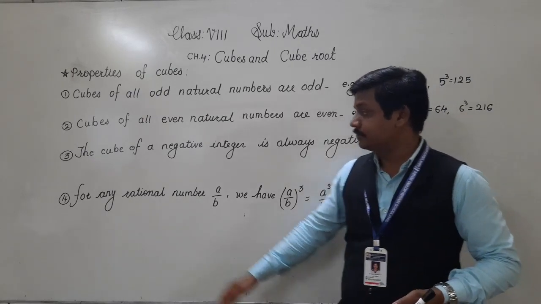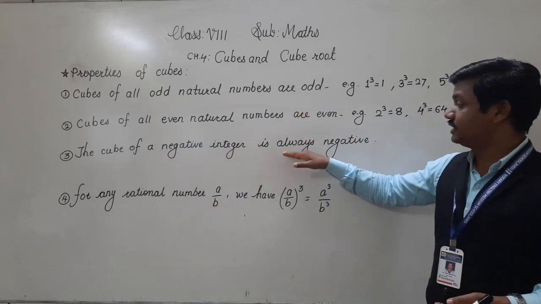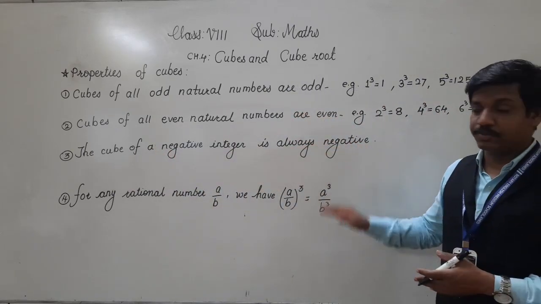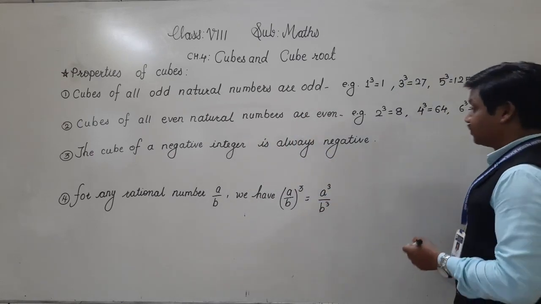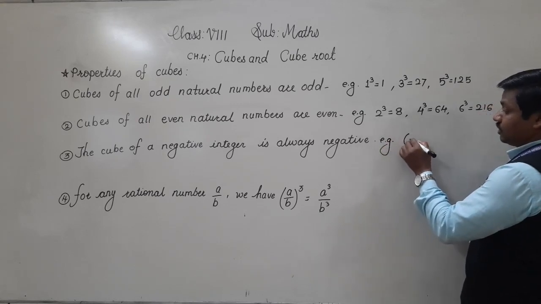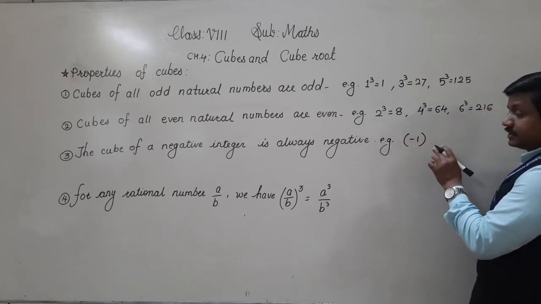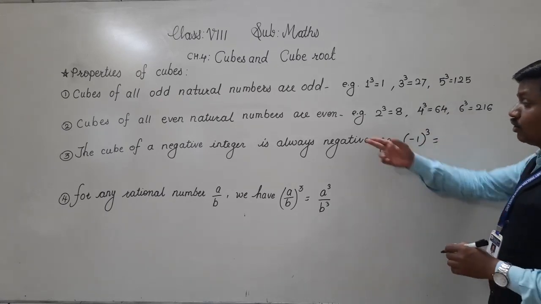See, the third property: the cube of a negative integer is always negative. This is a very important property. The cube of a negative integer is always negative. What is the meaning of this? If minus 1 is there, this is the integer minus 1. If you want to find its cube, it will always be negative.